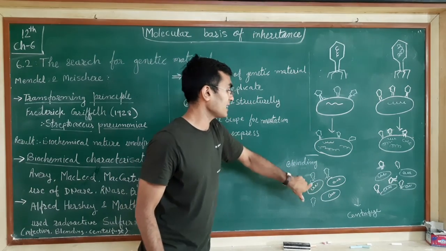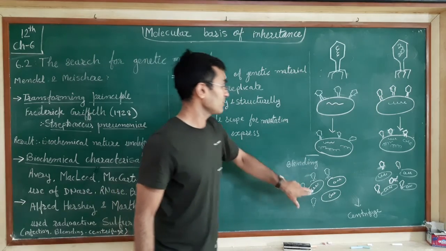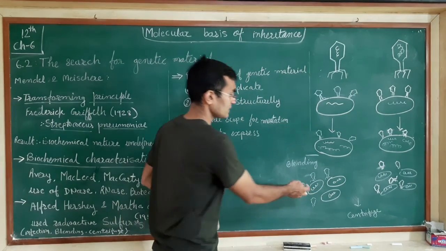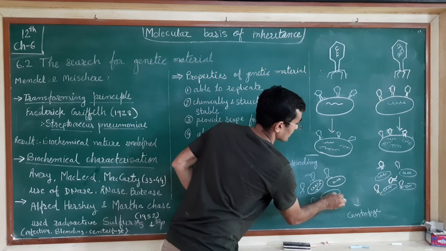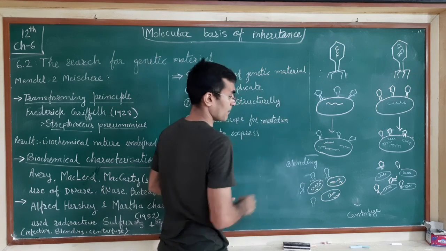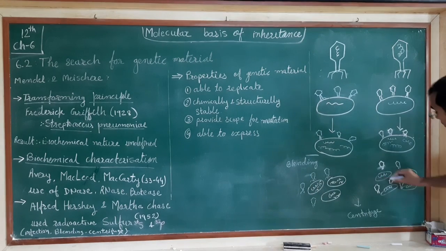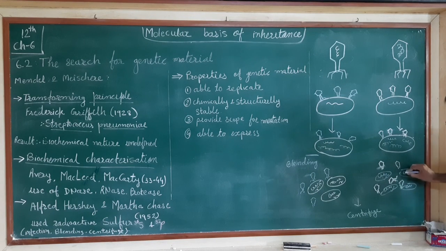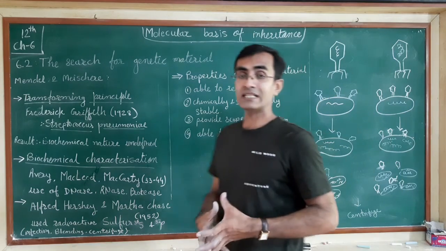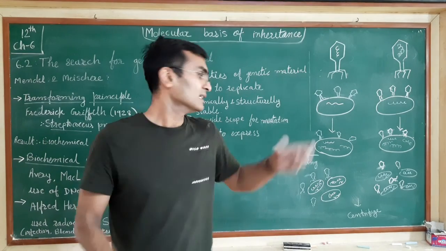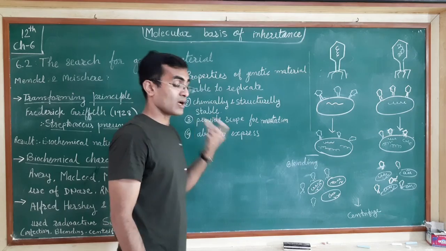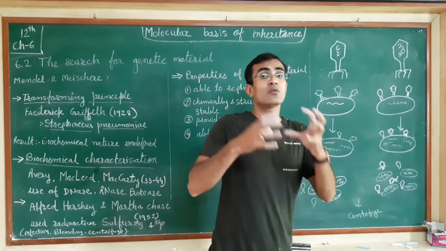So there will be only empty coats, and there will be a presence of the bacterial cells. The bacterial cells must be containing the genome of these phages. So the phage genome will be present inside these bacterial cells. Now, as we know, the coats are lighter in weight than the bacterial cells, because viruses are tiny in size compared to bacteria. Now during the centrifugation, what will happen?